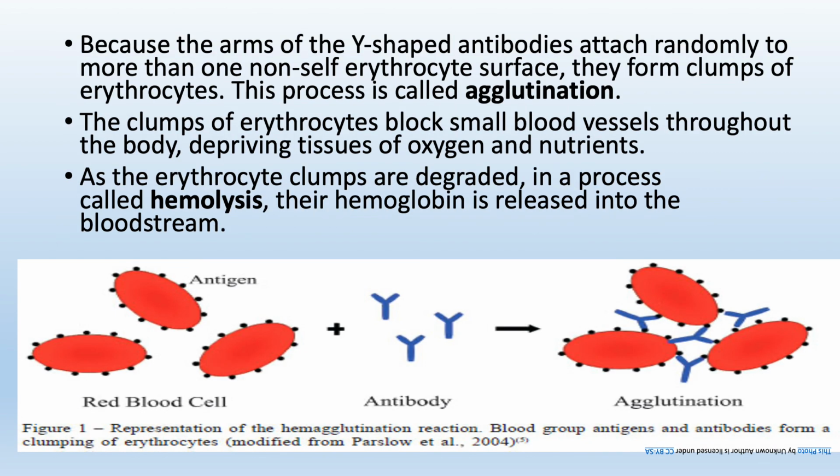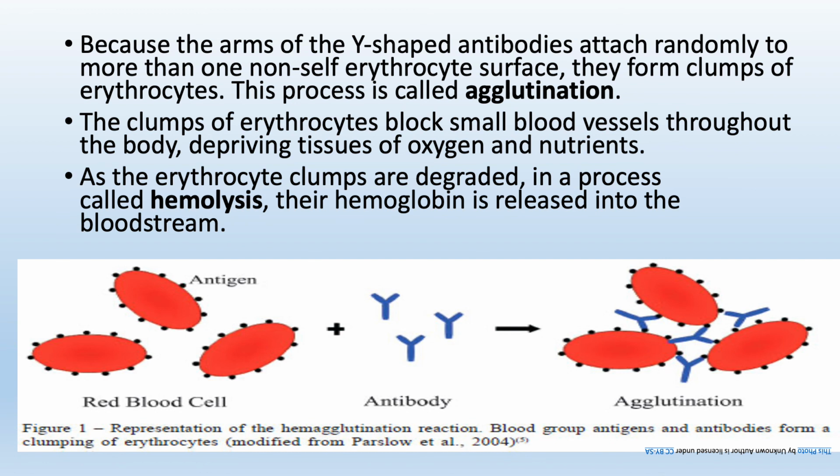The arms of the Y-shaped antibodies can attach randomly to more than one non-self erythrocyte surface if they have the antigen, and they form clumps of erythrocytes. This process is called agglutination. The clumps of erythrocytes block small blood vessels throughout the body, depriving the tissues of oxygen and nutrients.